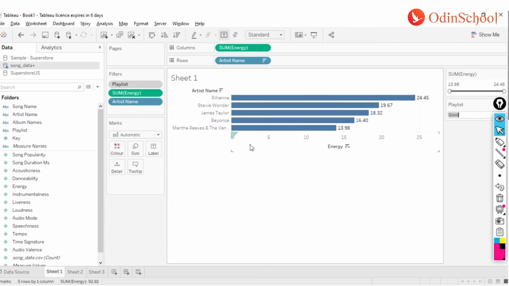Now in a later point of the session you are also going to see something called level of detail filters. With level of detail filters there are certain complications for which you may have to promote your filters once again to the context as well. I'm not going to dwell on that a lot, but in the subsequent sessions you are going to learn about that as well.